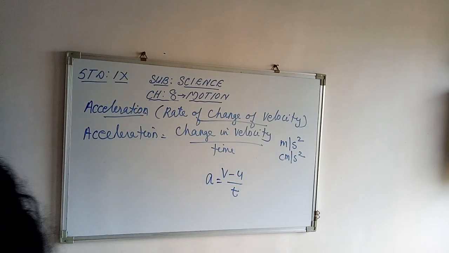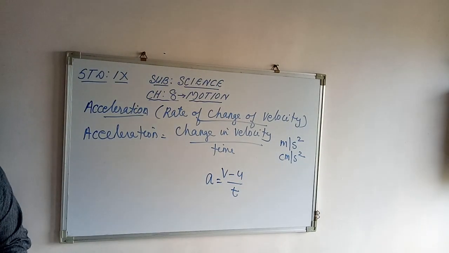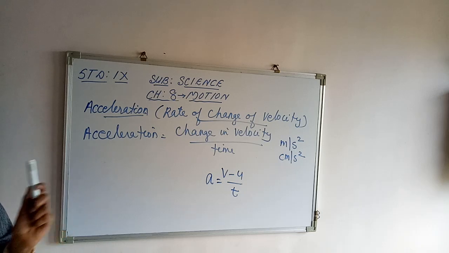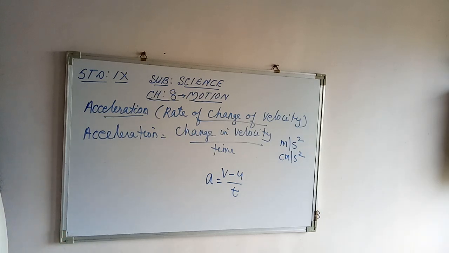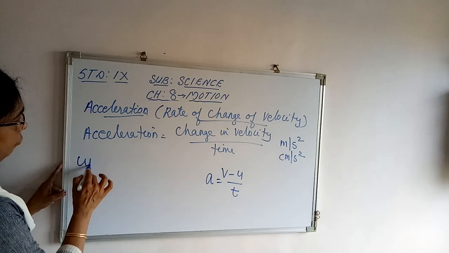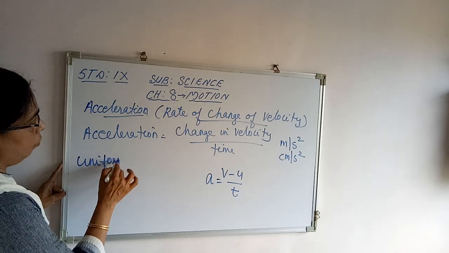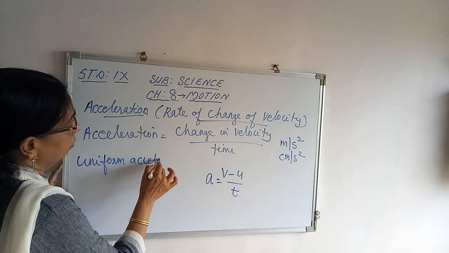Next. If an object travels in a straight line and if its velocity increases or decreases by equal amounts in equal intervals of time, then that acceleration is said to be uniform. So what is meant by uniform acceleration?